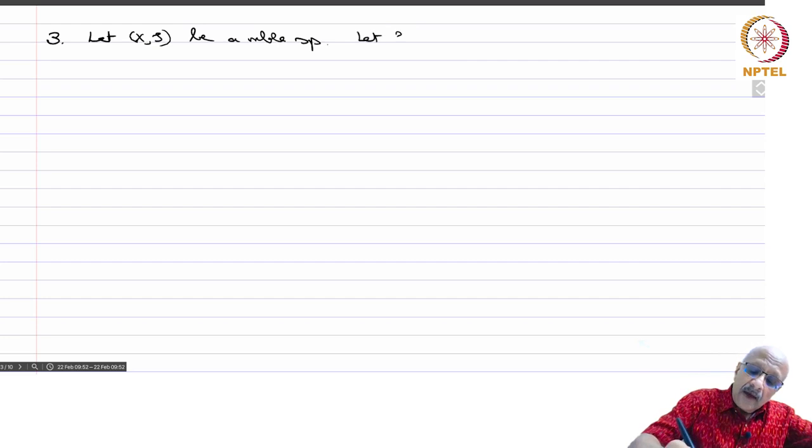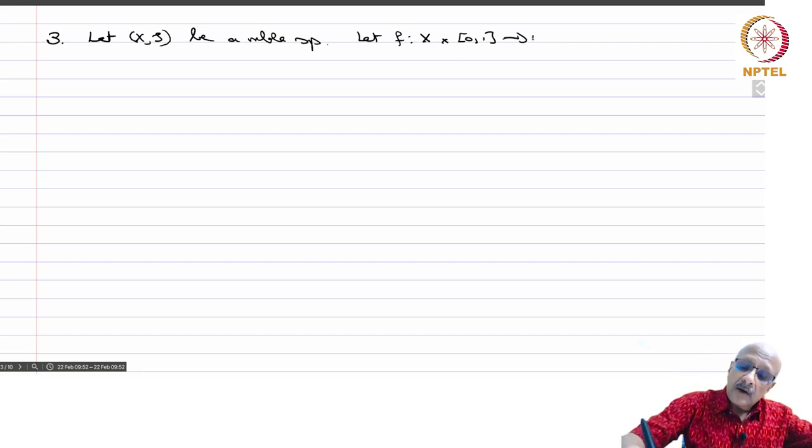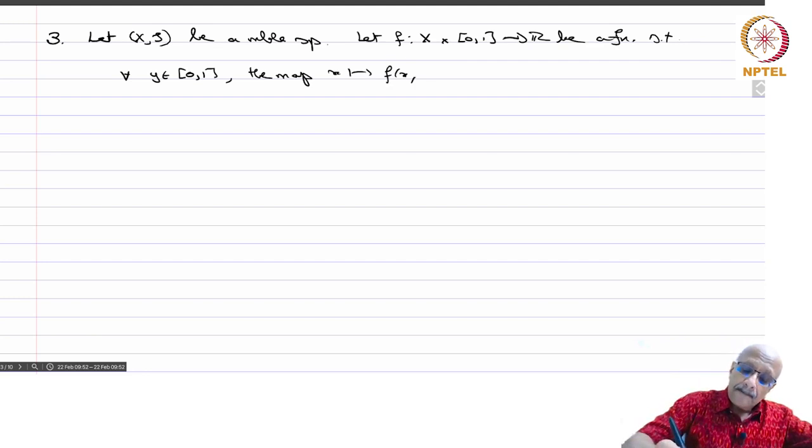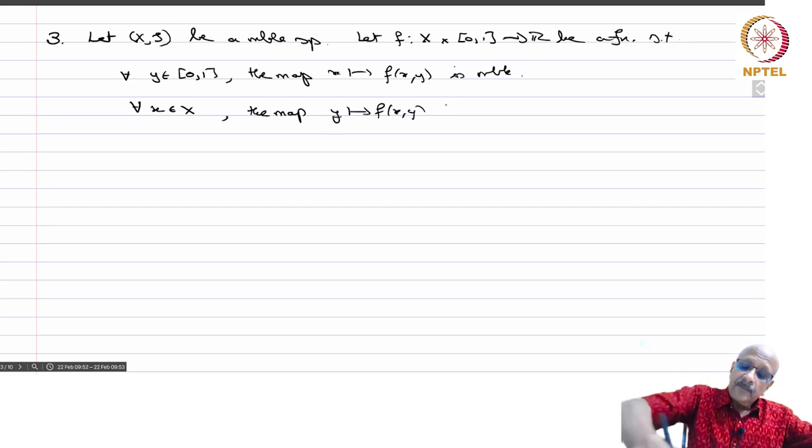Let f from X cross [0,1] to R be a function such that for every y in [0,1], the map x going to f(x,y) is measurable, and for every x in X, the map y going to f(x,y) is continuous.